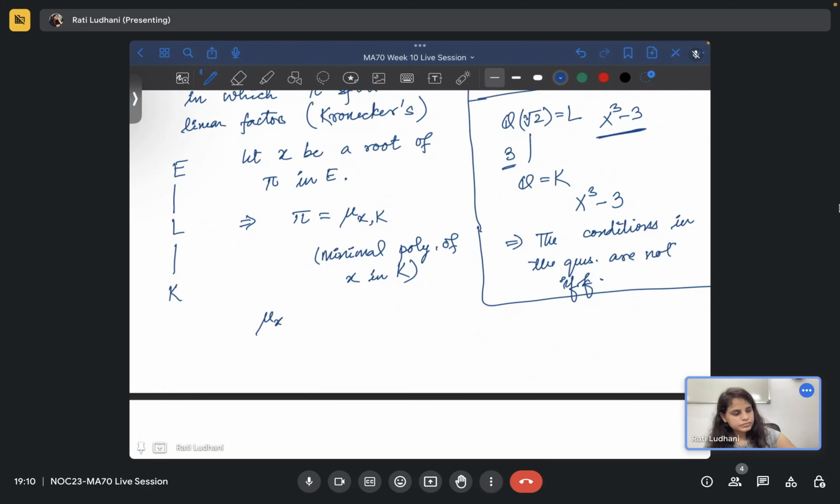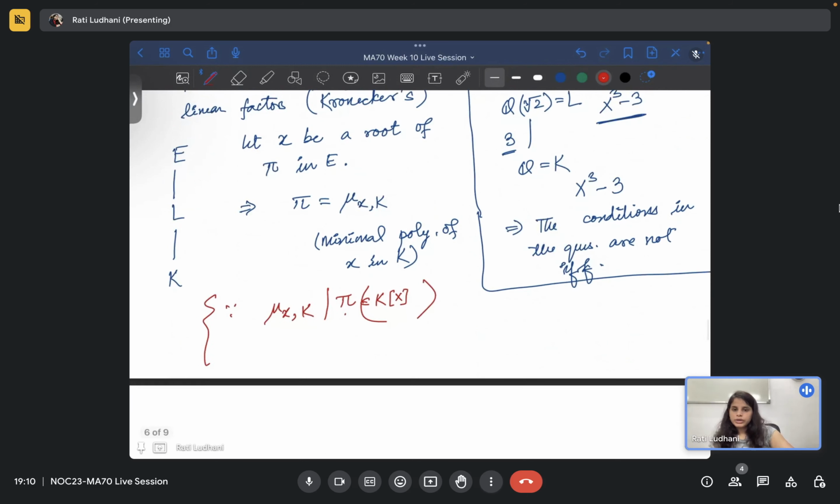Okay, so at least you know that mu_x,k will at least divide pi, because you know that pi belongs to k[x], right? So mu_x,k will divide pi in k[x].